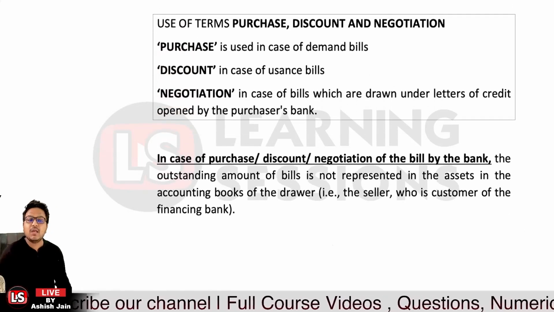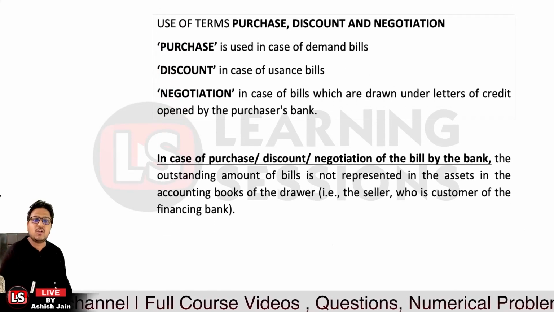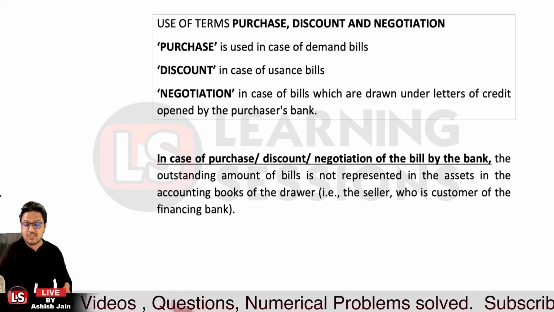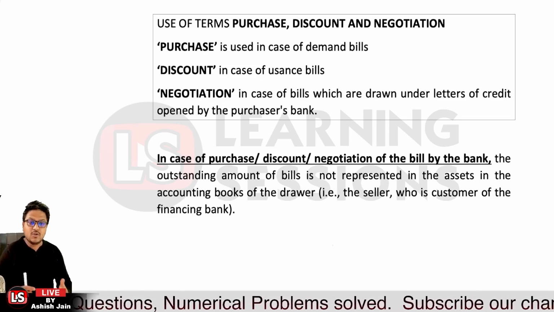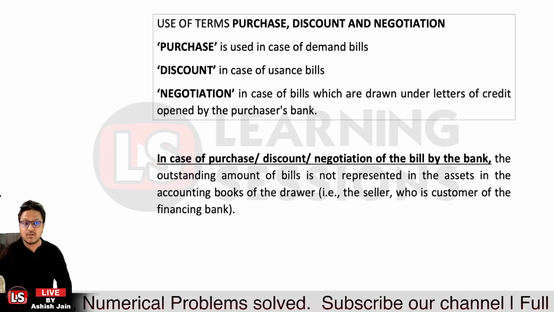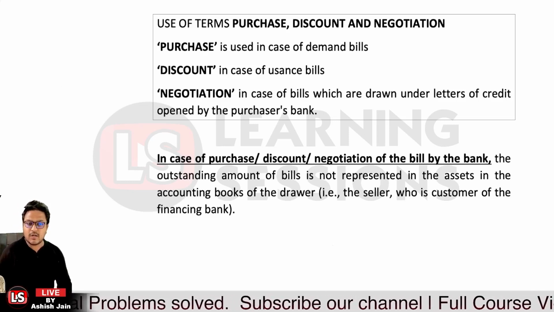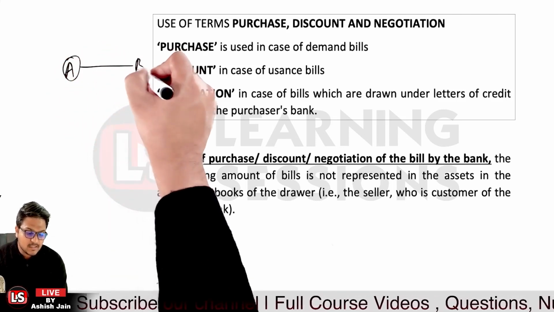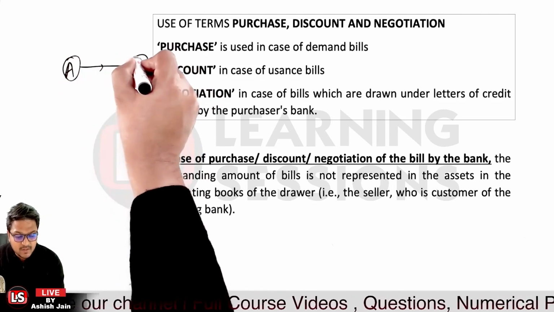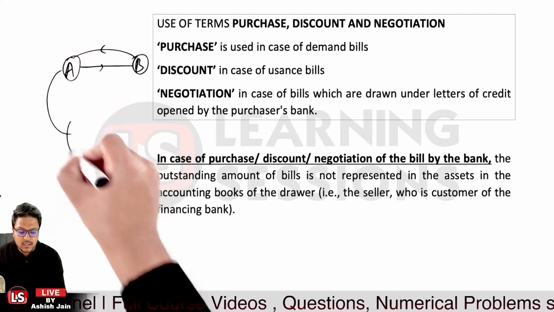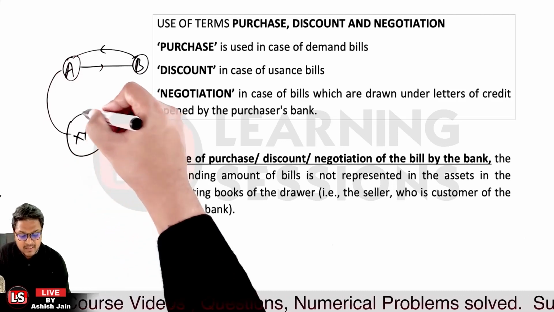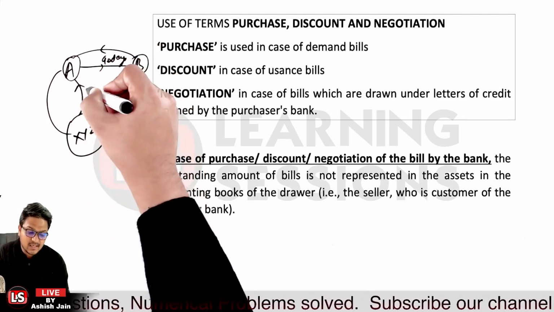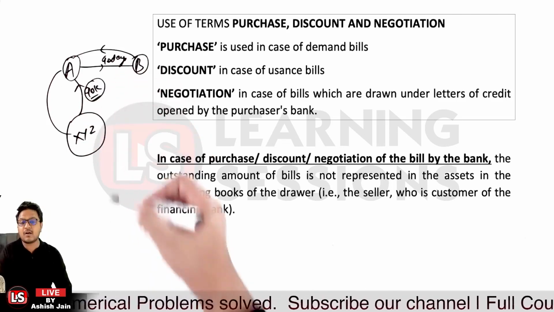Now, in case of purchase, discount or negotiation of the bill by the bank, the outstanding amount, which is not yet received by the seller, is not represented on the asset side. Because when the bill is already purchased or discounted by the bank, let's take the case that A made a sale of 1 lakh rupees to person B, and the bill was drawn, accepted and given back to person A. Person A went to bank XYZ, and XYZ bank discounted this bill. Let's take the case that a 90 days credit period was there, and 90,000 rupees were credited to the bank account of person A.